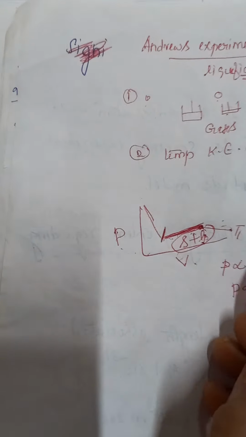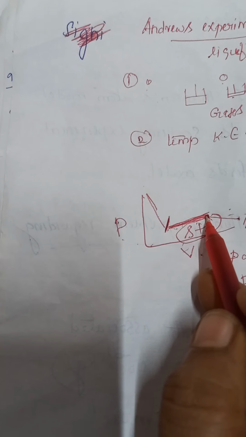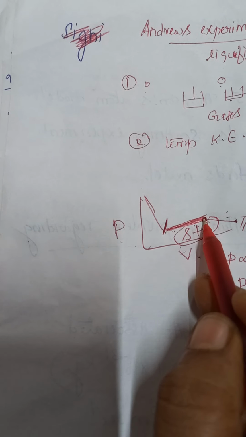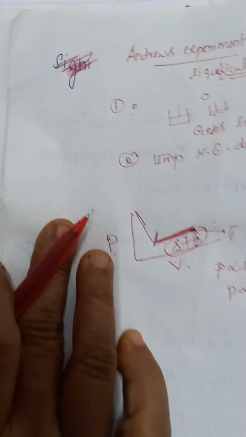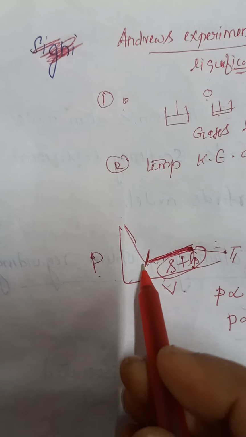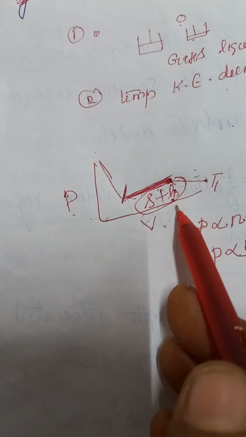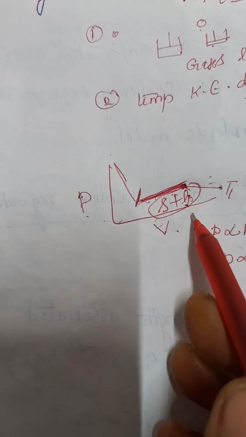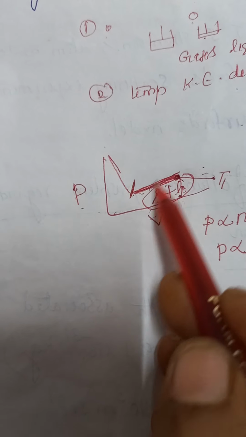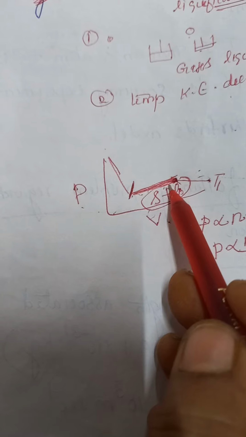Here, the pressure remains the same from where the liquefaction starts to the point where it completes, because the number of gas molecules per unit volume remains the same between these two points.